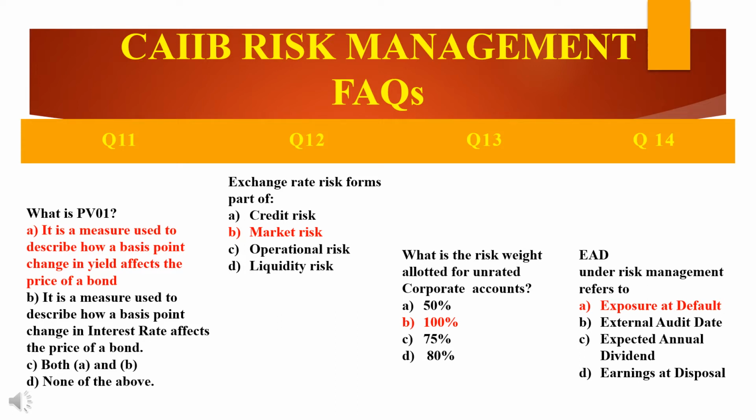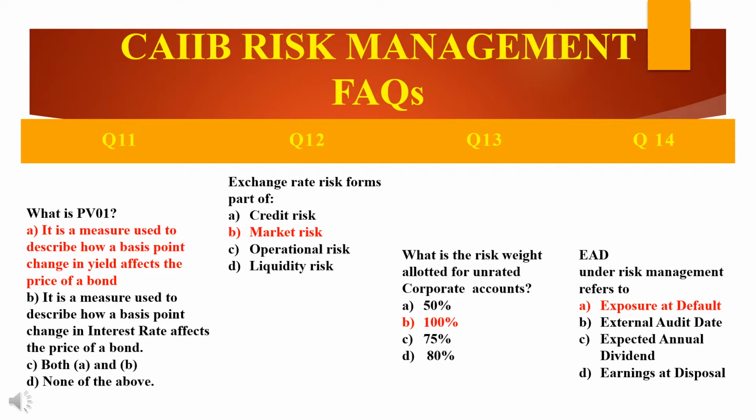You may note that the corporate borrowers who have been rated BB or below, less than BB, attract a risk weight of 150%. That is higher than those that were unrated. Thus, here the answer is B, that is 100% is allotted for unrated corporate accounts.